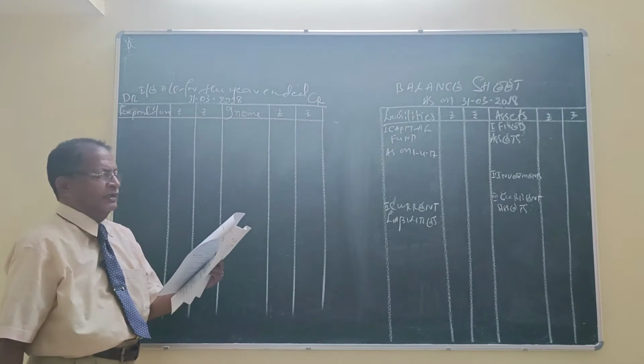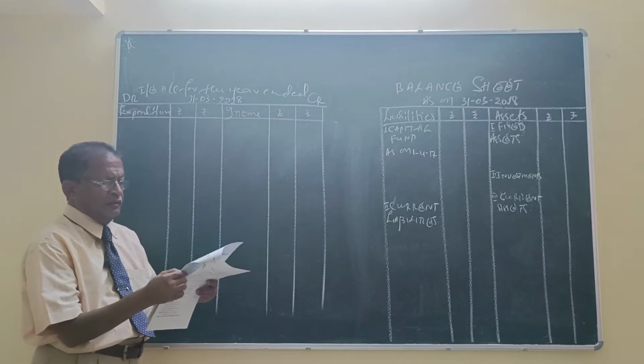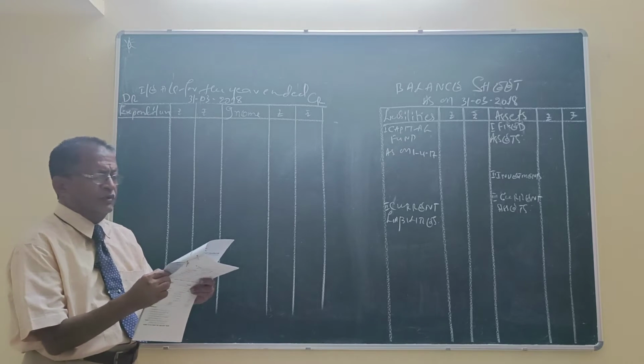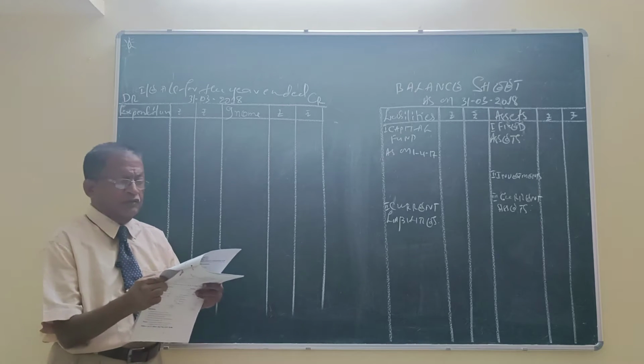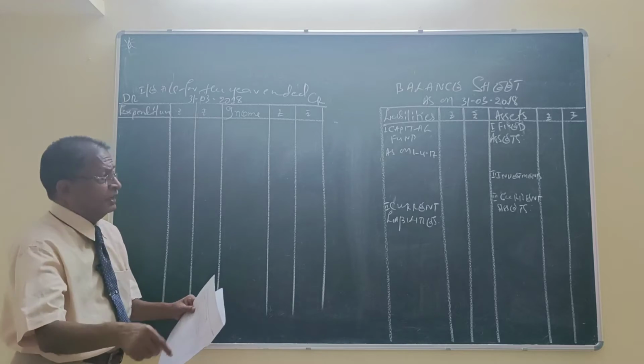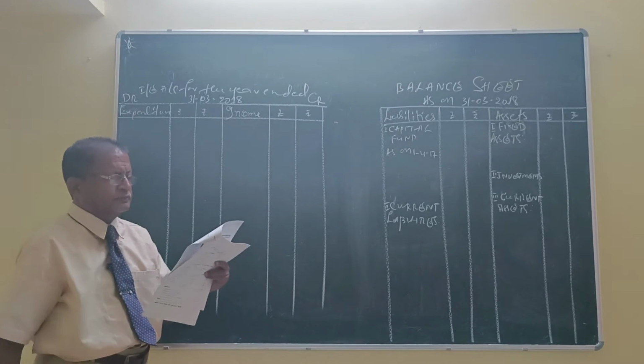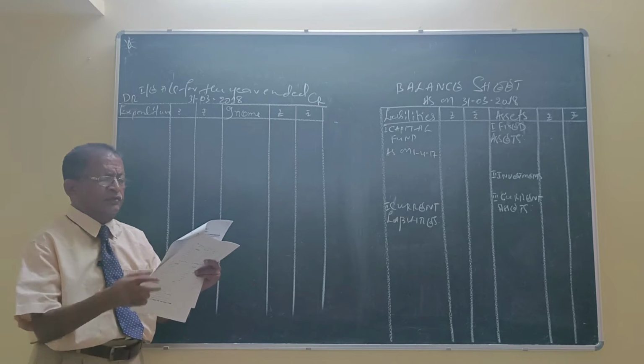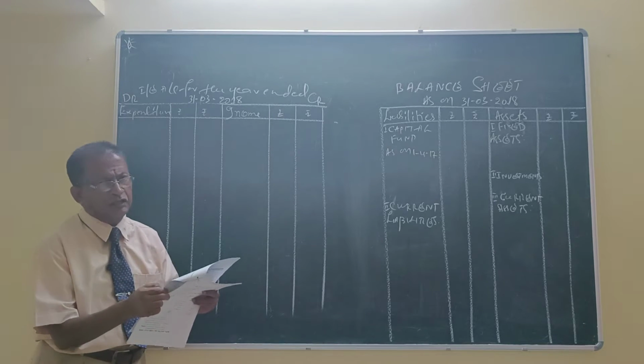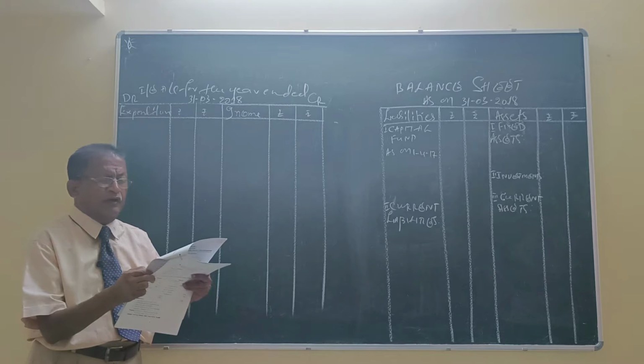Come to the payment side. Rent 2016-17 800, it is the amount due for the previous year and paid, should be ignored. 2017-18 8,800, it is the current year payment, debited to income and expenditure account because it is revenue expenditure. Salaries 2016-17 3,200 settled account, therefore should be ignored.